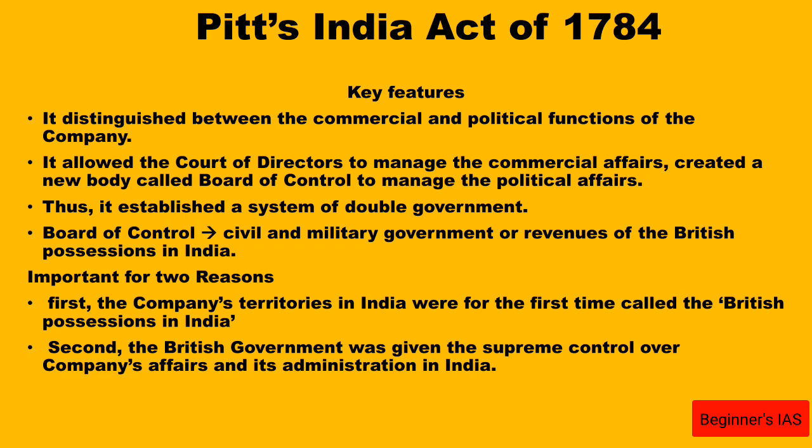What do you mean by double government? The double government is nothing but the Court of Directors and the Board of Control. Here you will get a question from Phillips: Which of the following acts established the system of double government? Pitt's India Act of 1784 established the system of double government.